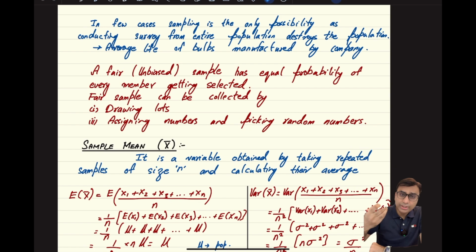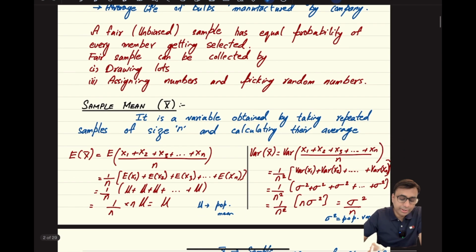As far as the sample mean is concerned, that's basically a certain variable in which we decide upon a certain size of a sample, and we repeatedly take samples of that size and find out their average. For example, if I decide that I'm going to take a sample mean of size 5, that means I take 5 values from the population and find their average, and then take another 5 values from the same population and find their average, and then another 5 values and take their average. So I repeatedly keep on taking samples of size n and finding their averages, which itself becomes a variable, and we represent that variable as x bar.